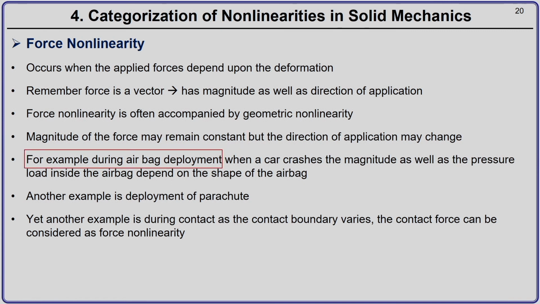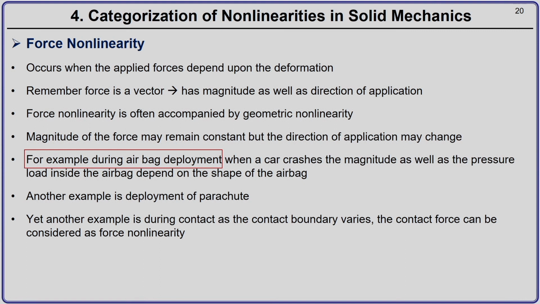The first example is the deployment of an airbag. You all would have seen that in your car there is an airbag present. What is the purpose of an airbag? When the vehicle is impacted, it may happen that somebody is driving and the vehicle gets impacted against another vehicle or against some rigid obstacle or any other reason.